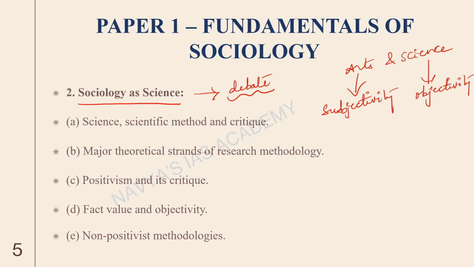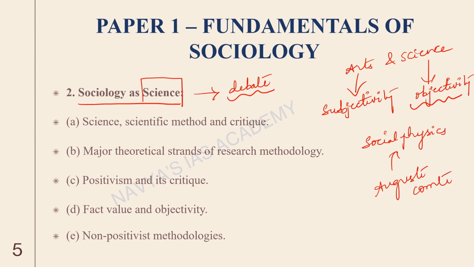In here, we are going to debate that sociology is a science because earlier sociologists have tried to establish objectivity in sociology. They tried to call it social physics, and this term was given by Auguste Comte. So Auguste Comte is basically the founder of sociology. He initially called it social physics and then later he changed it to sociology. That's a different story altogether.